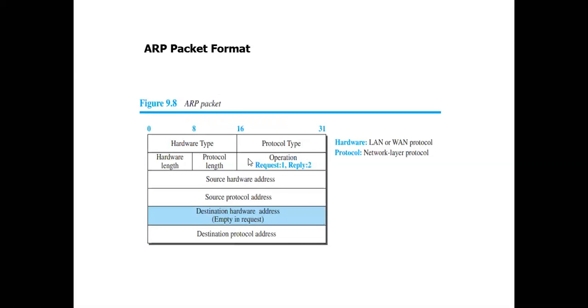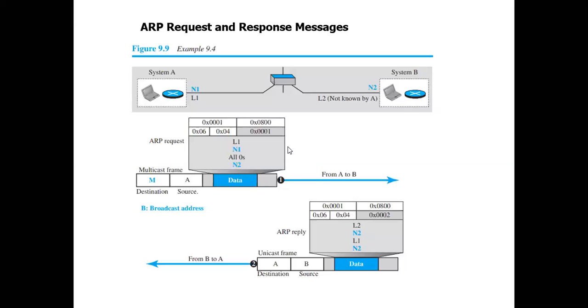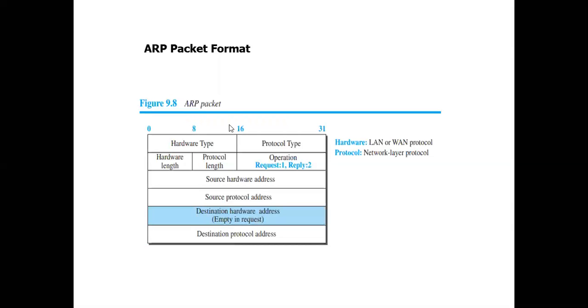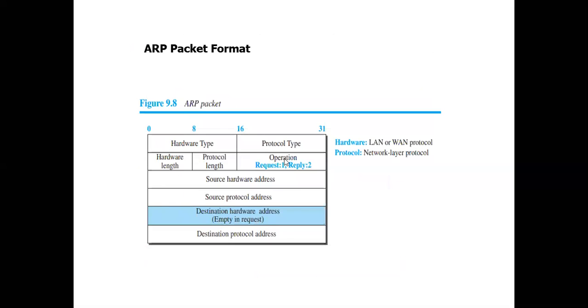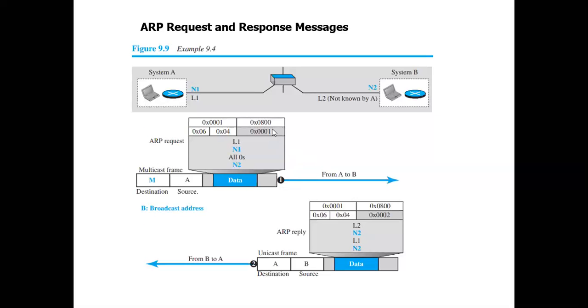And the protocol type. Protocol type I already told we will use IPv4. IPv4 is represented with these numbers, 0x08, clear. And hardware length and protocol length are given as 6 and 4, something like this. And then we give the operation. What are we doing here? Request. So if it is a request, give it with 1. Am I clear? So if it is a request, give it with a 1.